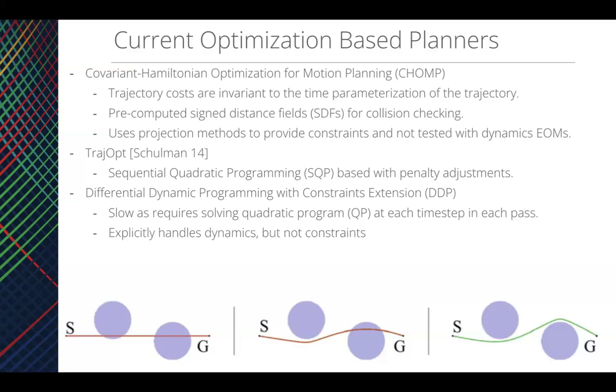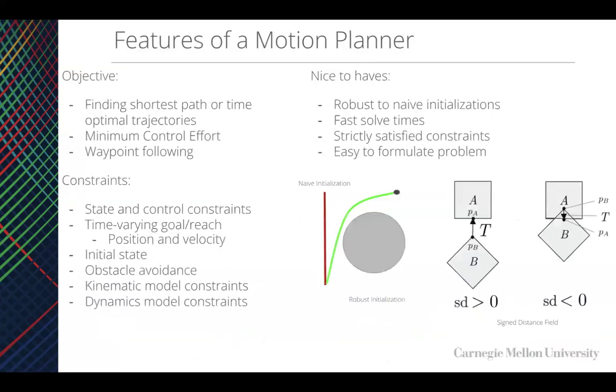It does handle dynamics explicitly, but not always constraints such as obstacle collision. And then there are also typical general purpose nonlinear solvers such as SQP. However, these might not explicitly satisfy our constraints.